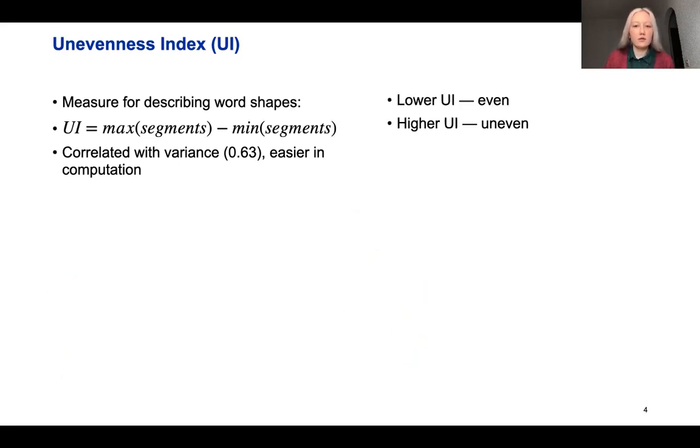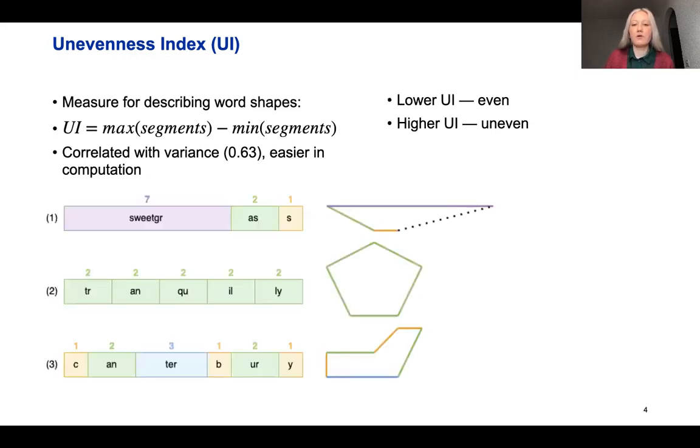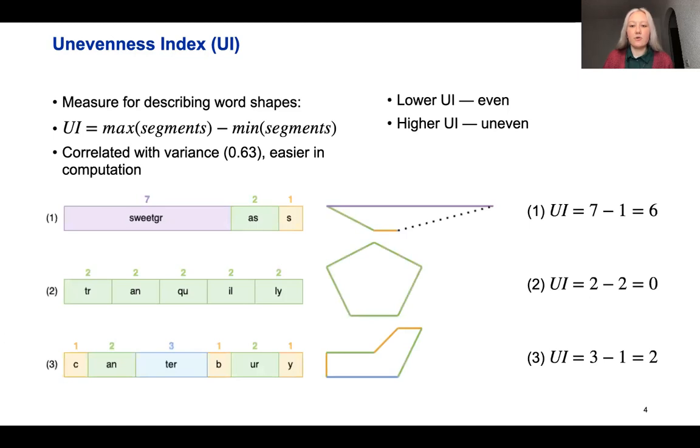The lower unevenness index values indicate even word shapes, and the higher it gets, the more uneven the shape becomes. For the previous example, for the first figure, the unevenness index value is equal to 6, the second equals 0, and the third one is 2.